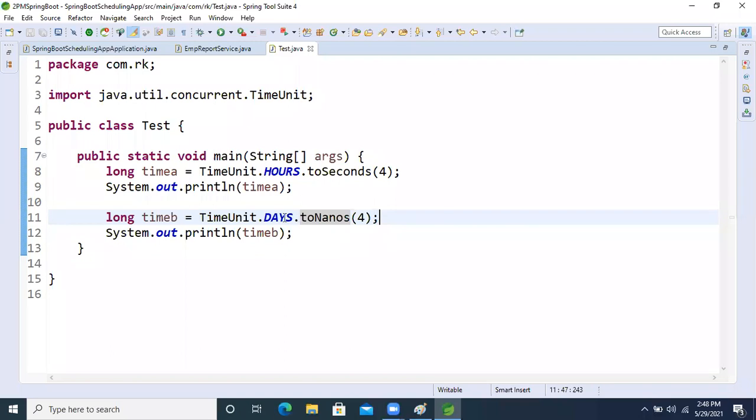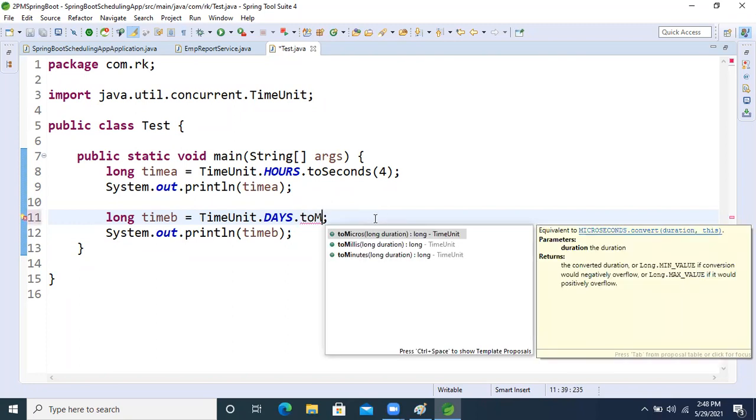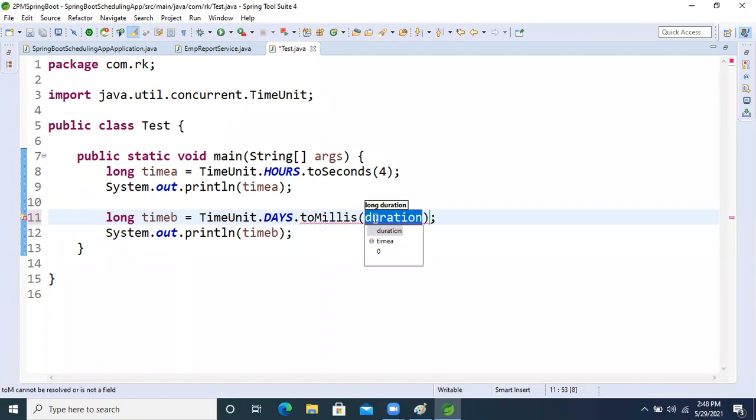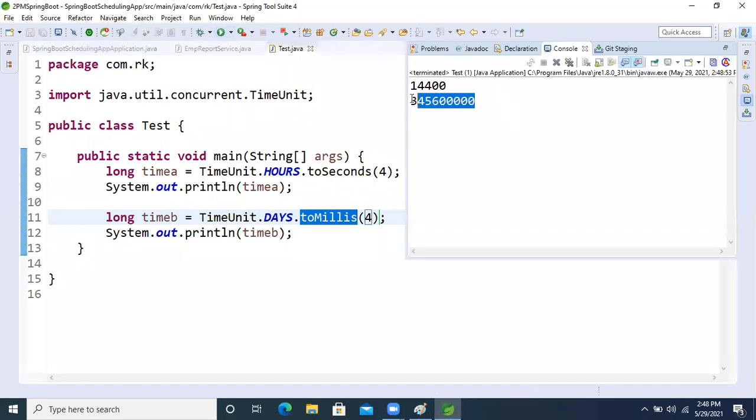Yeah, millisecond. So I want to convert this day into millisecond. What will the method be, guys? toMillis, right? I want to convert 4 days into milliseconds. This 4 is the argument, meaning 4 days. I want to convert the 4 days into milliseconds. So what will be there? This much. So like this we will convert.